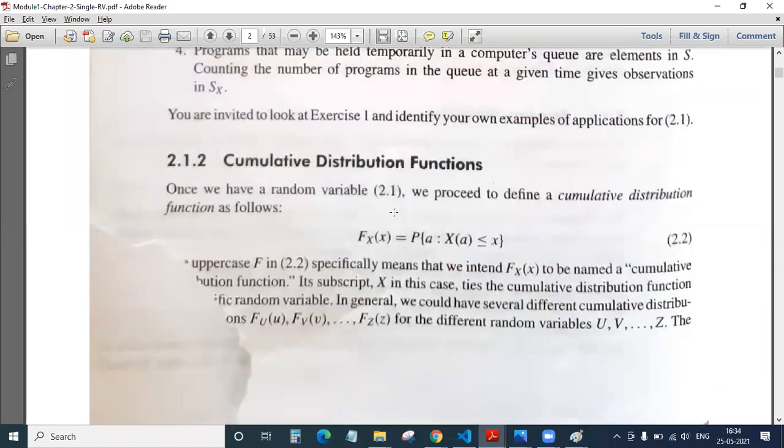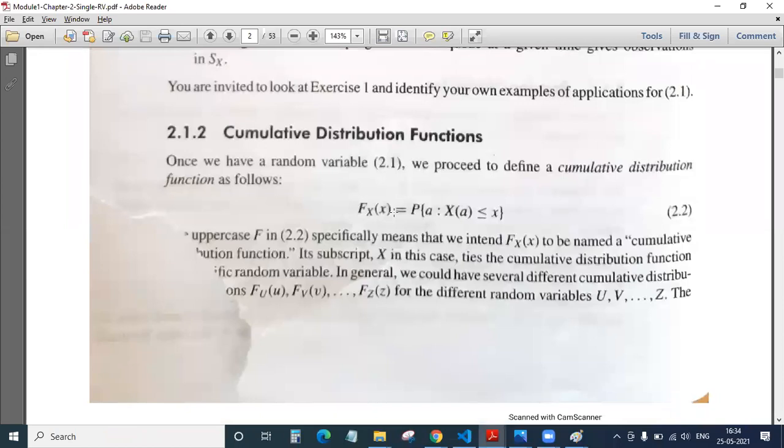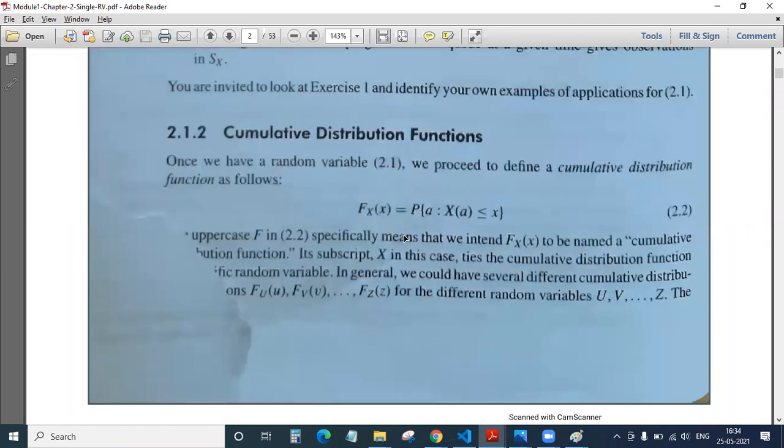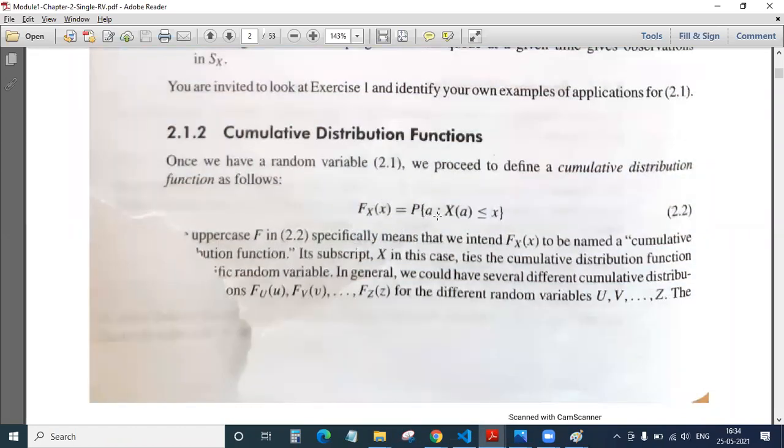So one simple thing with your CDF is that it is always denoted by a capital letter. CDF is always denoted by a capital F. And it is defined something like this. Please concentrate here.